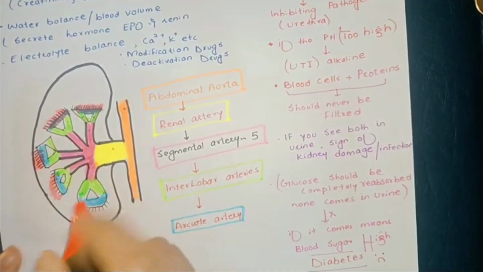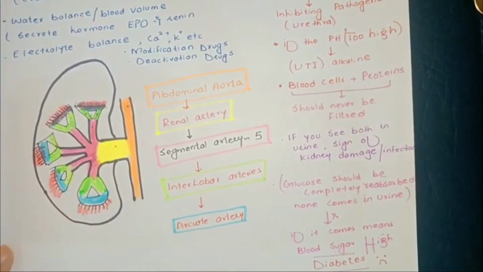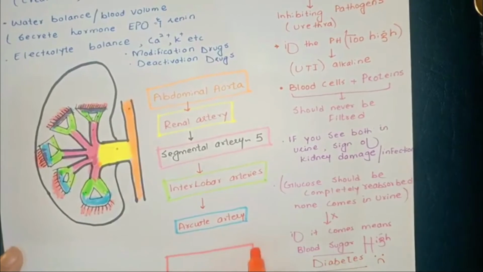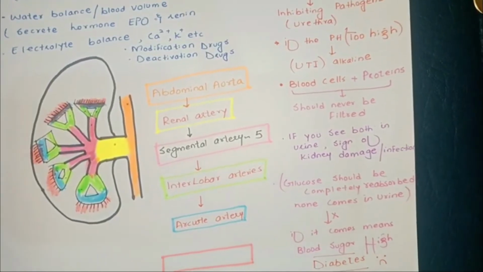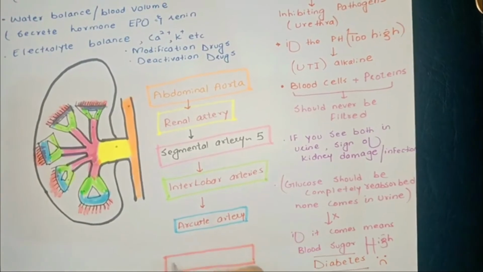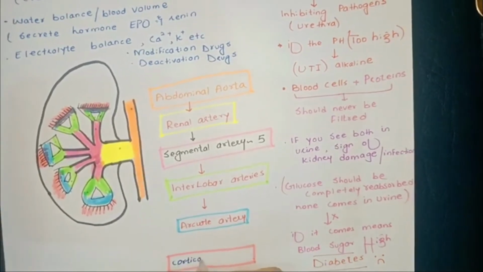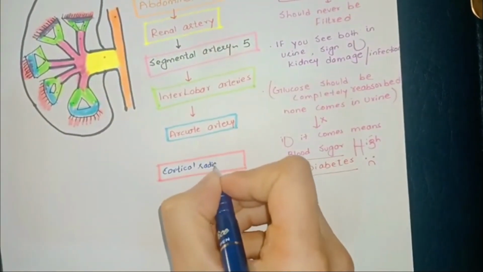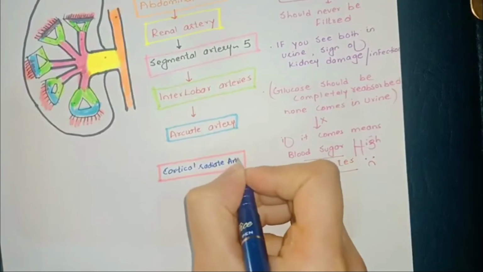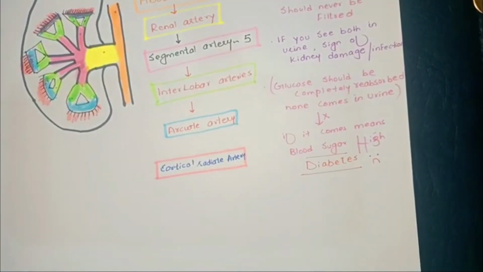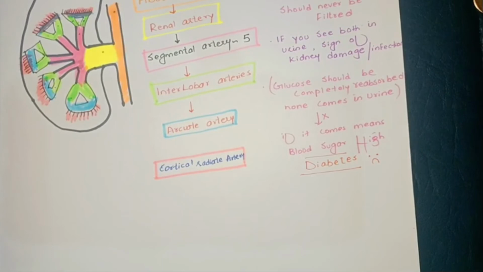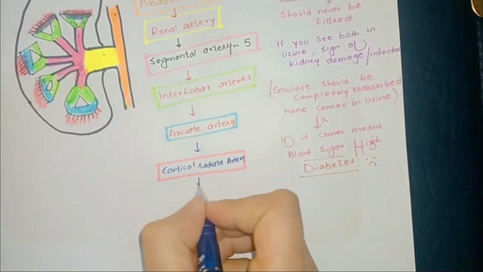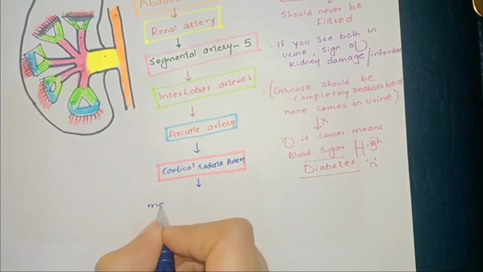These smaller arteries are called the cortical radiate artery, and these tiny arteries help in blood pressure regulation, which then enters into many afferent arteries.